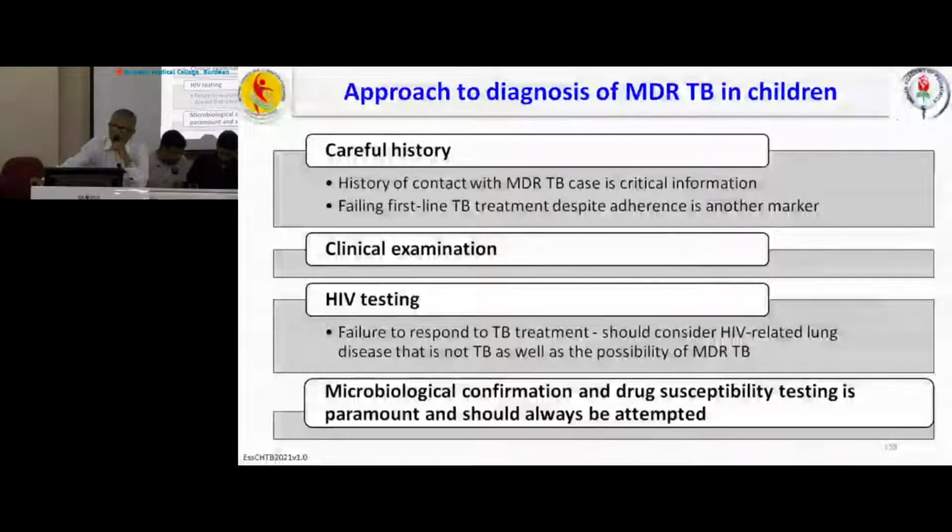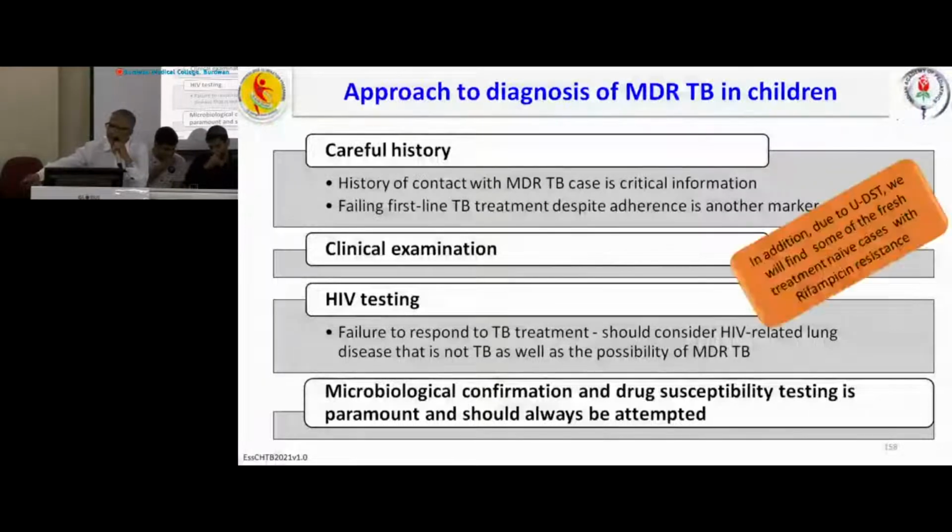And microbiological confirmation and drug susceptibility testing is paramount and should always be attempted. But the problem is that in children, in most situations we fail to demonstrate the microbiological organism. And another point, this point I have already discussed, UDST.